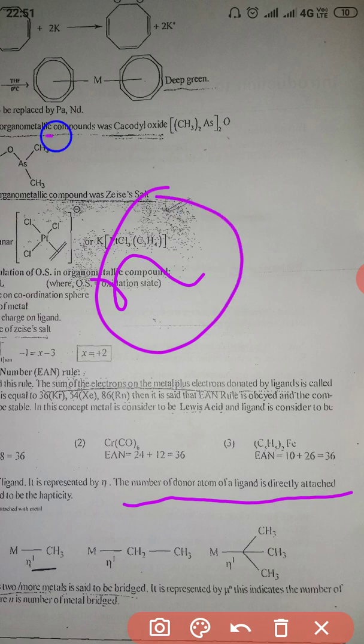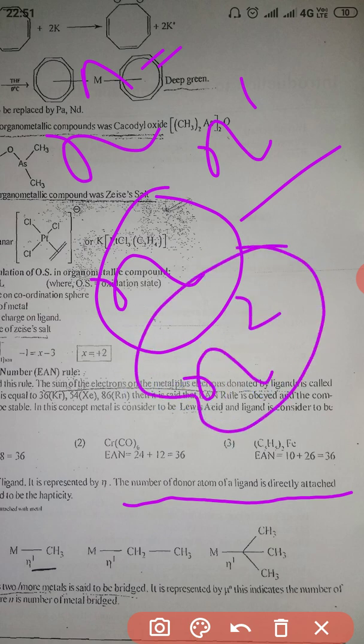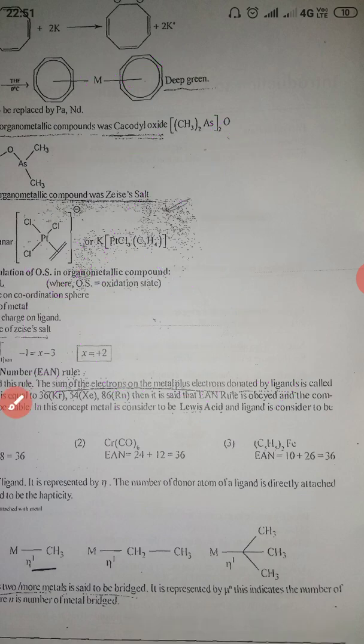If the representation is eta n, n is the number of atoms attached to the central metal atom. If n is equal to 1, that is eta 1, hapticity equal to 1. If n is equal to 2, that is eta 2, hapticity equal to 2. If n is equal to 5, that is eta 5, hapticity equal to 5. It means 5 atoms of a ligand are attached to the central metal atom. That is known as hapticity. There are some examples given here.